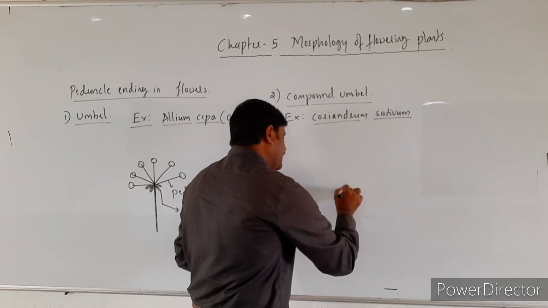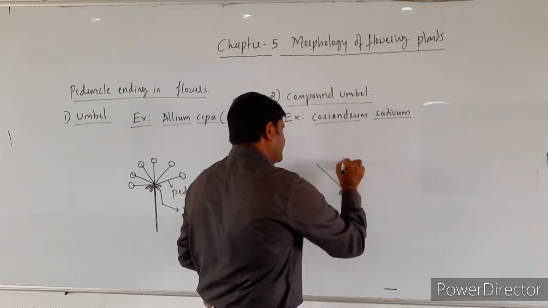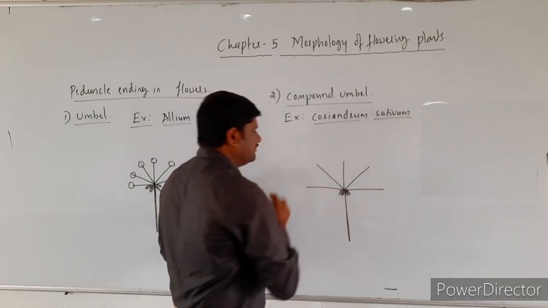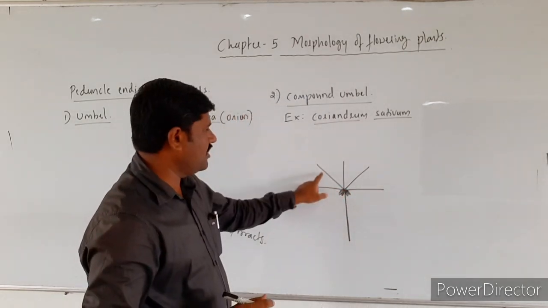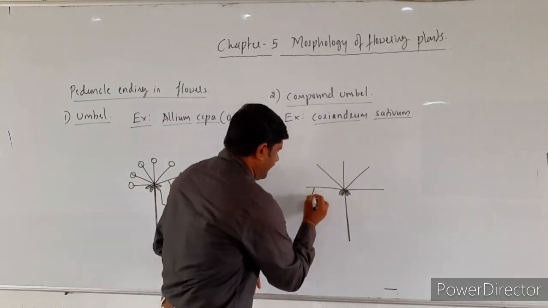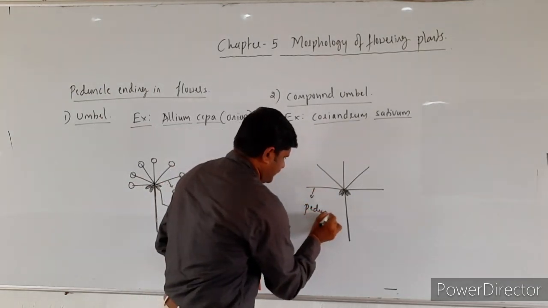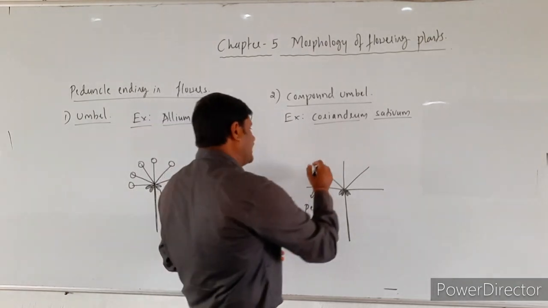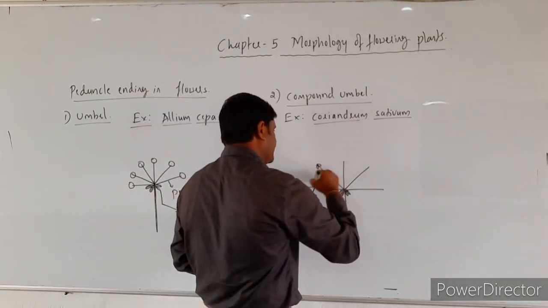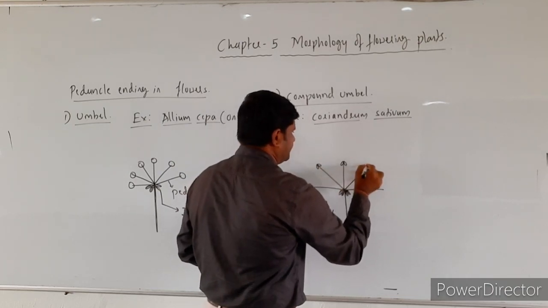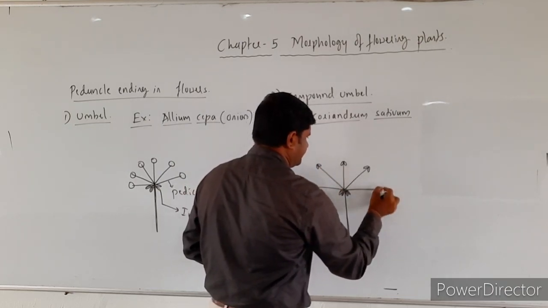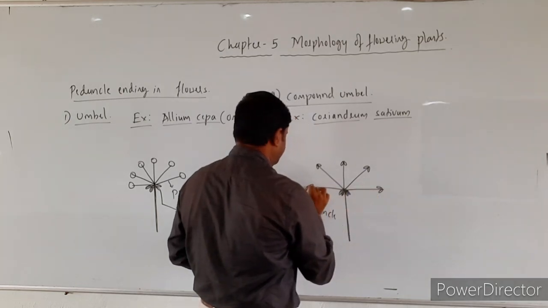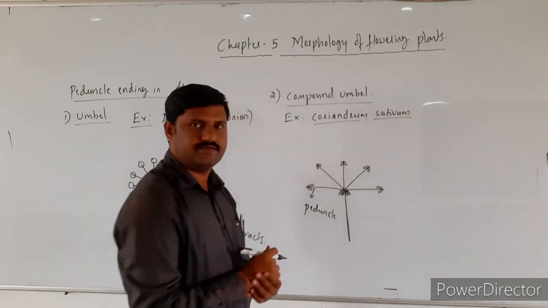And this peduncle makes many branches over here. Peduncle is branched, right? These are not pedicels, these are peduncles. Each branch at its tip bears a cluster of bracts. See here.